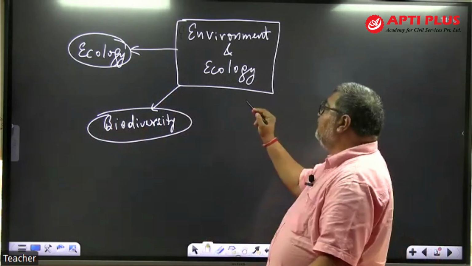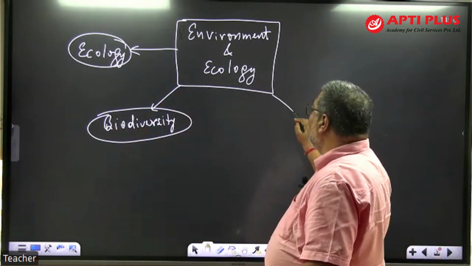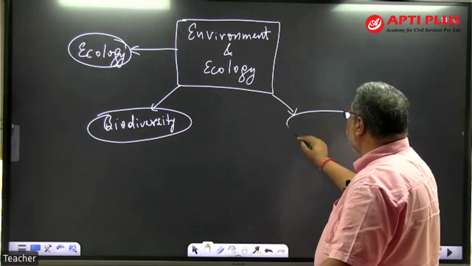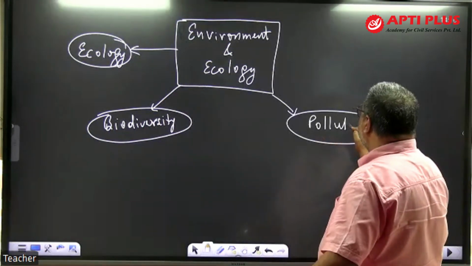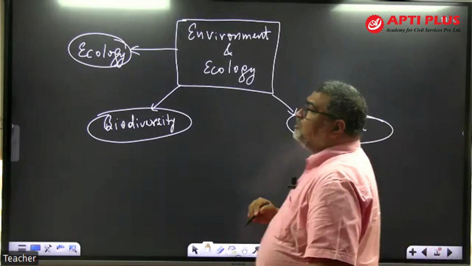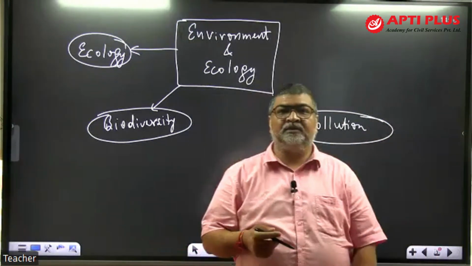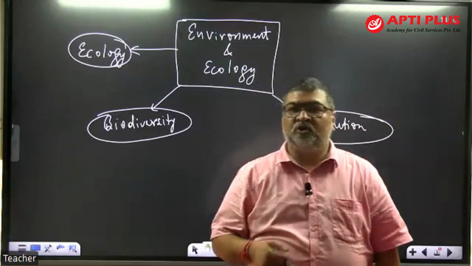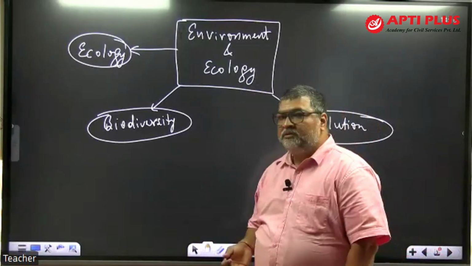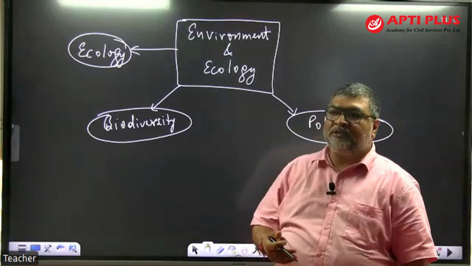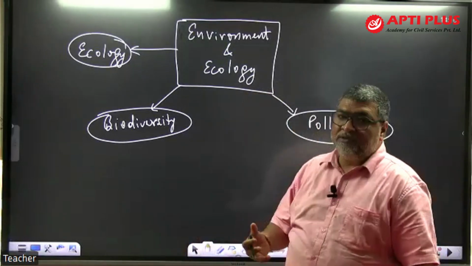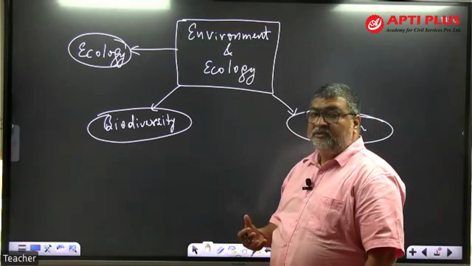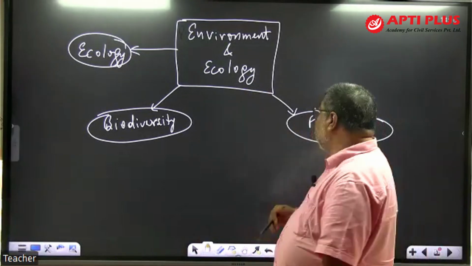Then come environmental issues and problems connected with pollution, ozone hole depletion, desertification, acid rain, solid garbage, nuclear waste, electronic waste. At the same time, we can think of other problems happening with the environment in recent times, like plastics, the Great Pacific garbage patch and the plastic part of it.